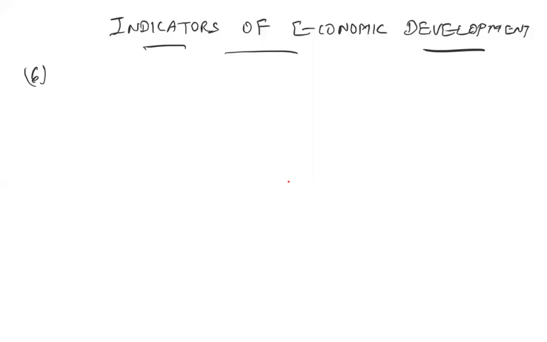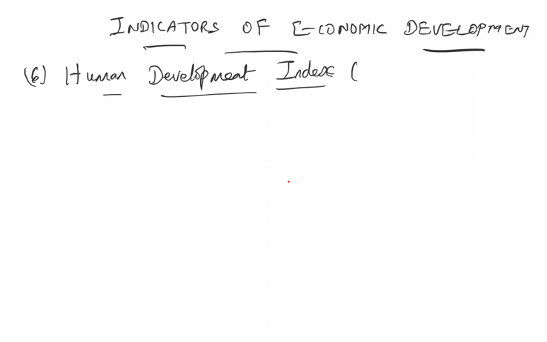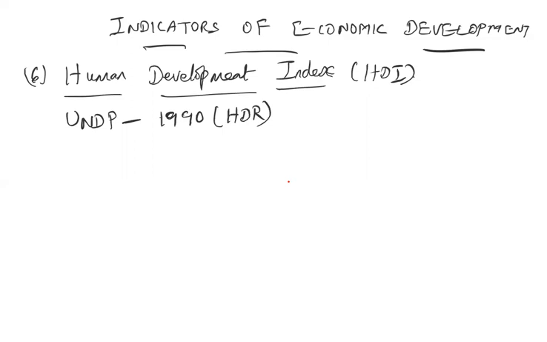The next indicator is the Human Development Index, popularly called the HDI. So HDI was included by the United Nations Development Program in its Human Development Report in 1990. The United Nations incorporated this index in the United Nations Development Program in 1990. So HDI is